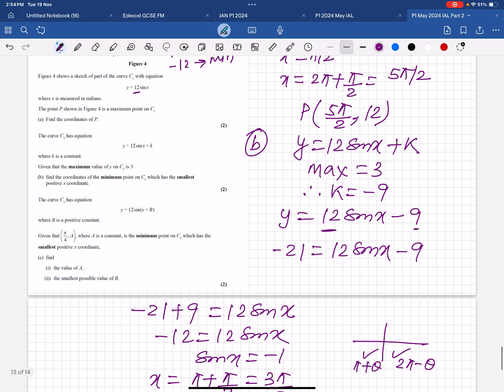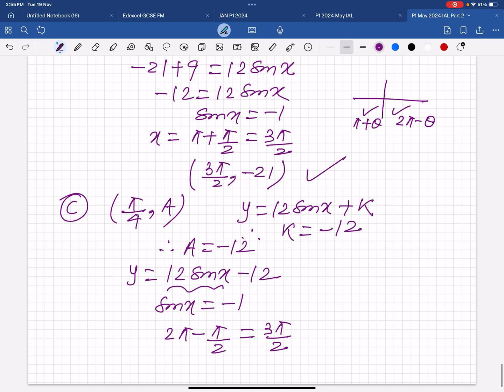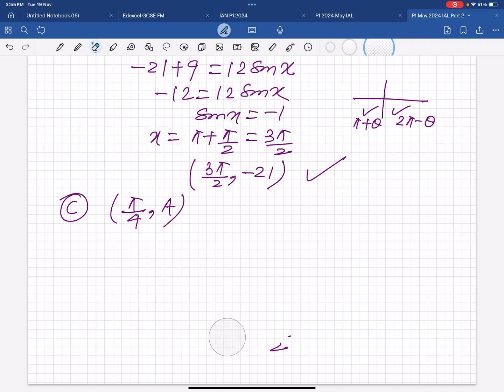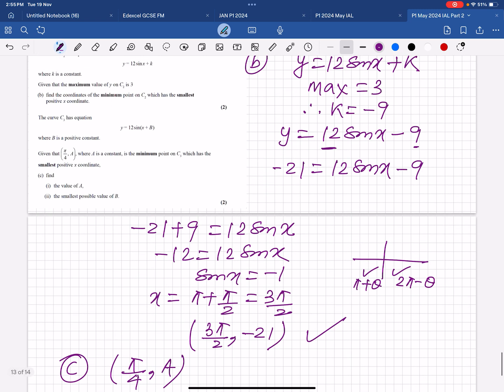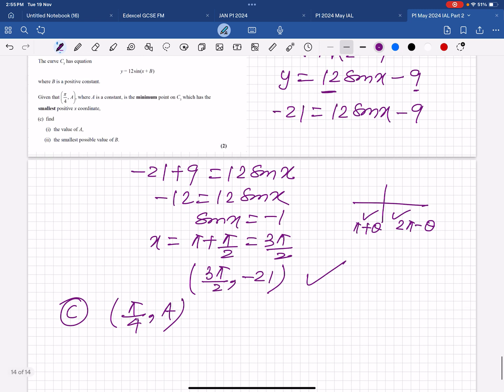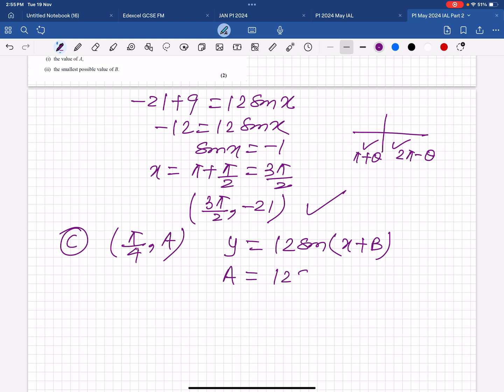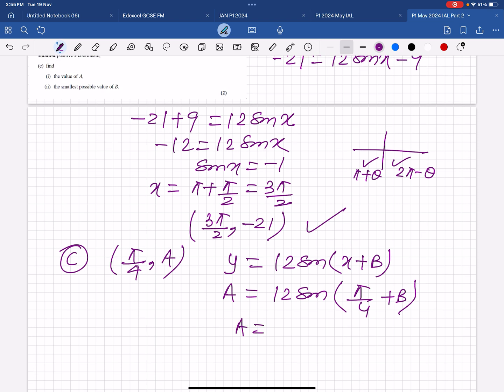Question one more time: oh, the point is (pi by 4, a), sorry. So for that, don't do it this way. The better way is to plug in the value. The C3 equation is given, I didn't see. 12 sine x plus b. So a equals 12 sine (pi by 4) plus b. Got it? So a equals minus 12, then the minimum, minus 1, will come.